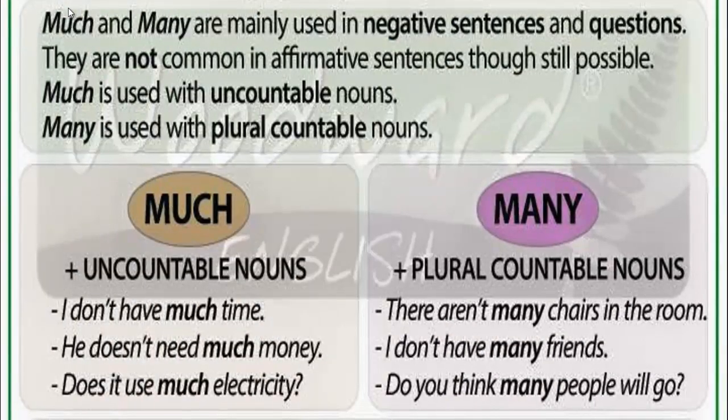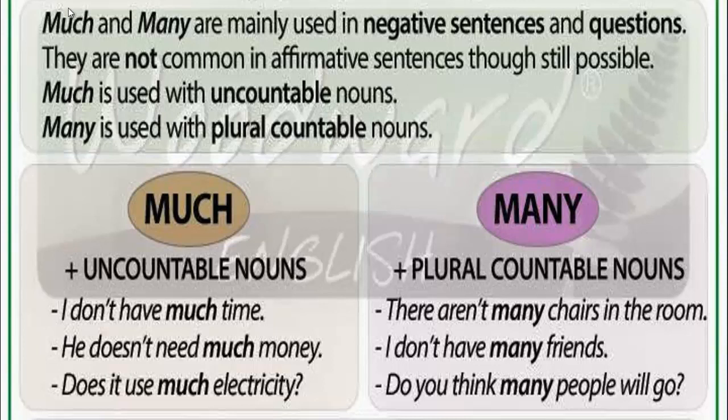Next, we have much and many. Much and many are mainly used in negative sentences and questions. They are not common in affirmative, positive sentences, though still possible. Much is used with uncountable nouns, but many is used with plural countable nouns. Let's read the examples about much. I don't have much time. If you look here, the sentence is negative. As we have said, we use much and many in negatives and what else? Questions.